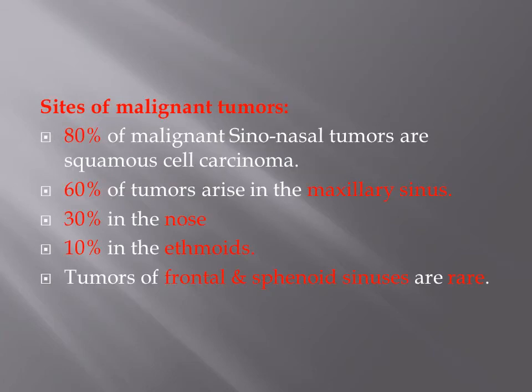As for the site of malignant tumors, 80% of the sinonasal malignancies are squamous cell carcinoma. 60% of the tumors arise in the maxillary sinus, 30% in the nose, and 10% in the ethmoid, while tumors of the frontal and sphenoidal sinuses are fortunately rare. So the most common site of malignant sinonasal tumor is the maxillary sinus, which constitutes about 60%.